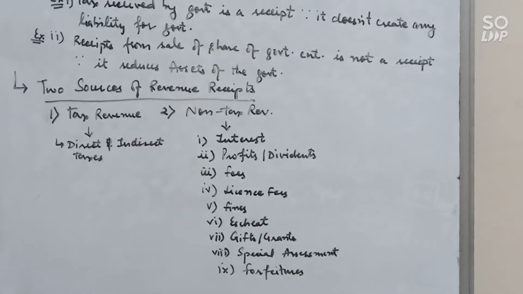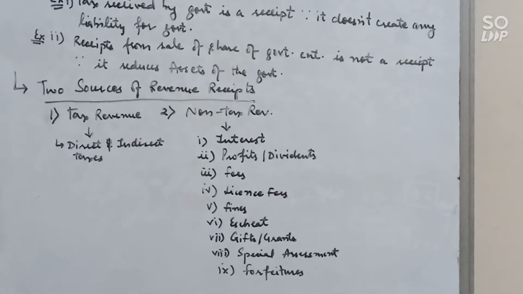So this is considered as a revenue receipt. Second, profit and dividend. Government has its own public sector undertakings like LIC, Indian Railways, etc. So the profits earned from these enterprises are also considered as non-tax revenue.